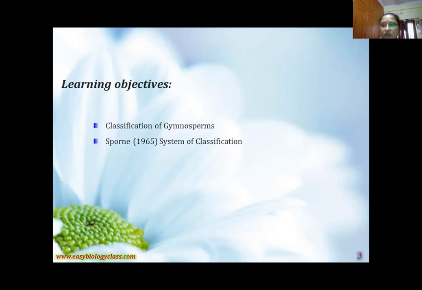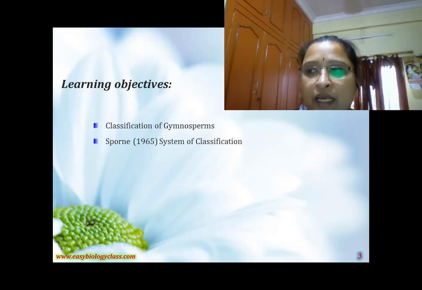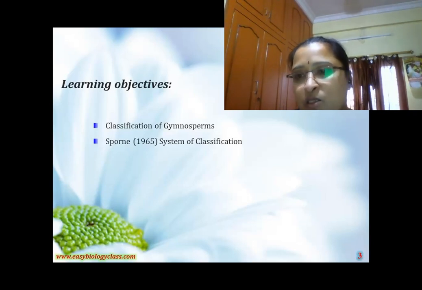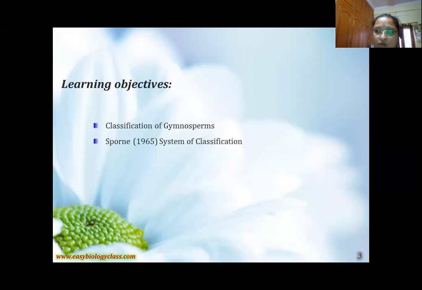It was Robert Brown, the scientist, in 1827, who first recognized these plants due to the presence of naked ovules or naked seeds, and placed them in a distinct group called gymnosperms. In older times, scientists kept these gymnosperms in the angiospermic division, but in 1827 Robert Brown placed them in a distinct group, that group is called the gymnospermic group.